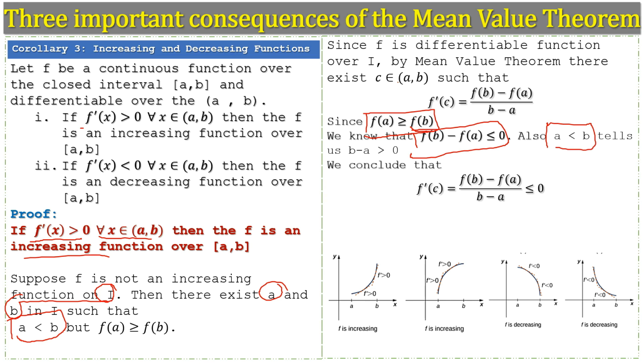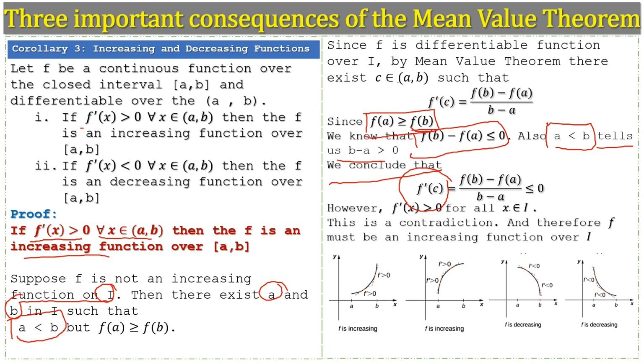Also A is less than B, and this tells us B minus A is greater than 0. So we conclude that the derivative of the function at C is less than or equal to 0, which is, however, in conflict with the derivative being greater than 0.